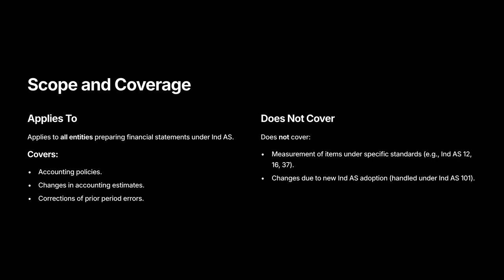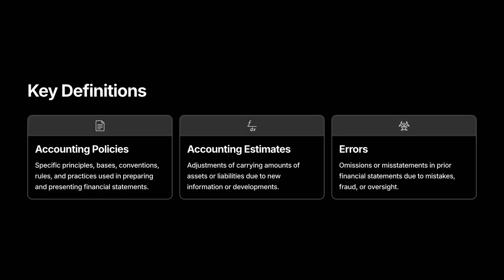Scope and coverage. IND AS 8 applies to every entity preparing financial statements under IND AS. It covers three pillars: accounting policies, accounting estimates, and prior period error corrections. It does not cover measurement rules that belong to other standards, and first-time adoption issues are handled by IND AS 101, not here.